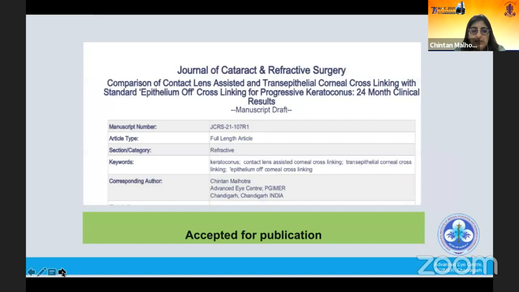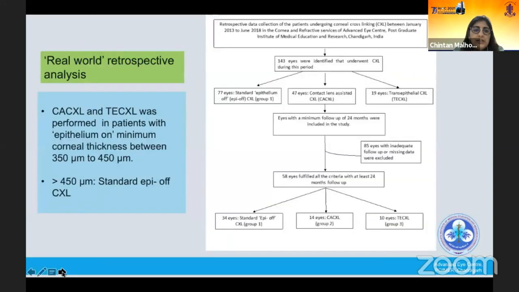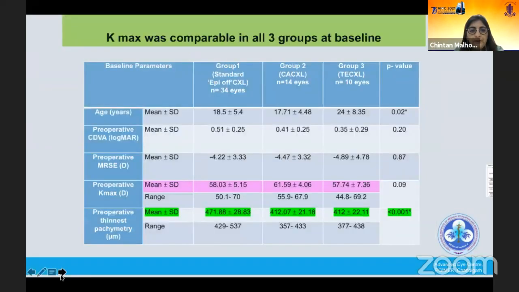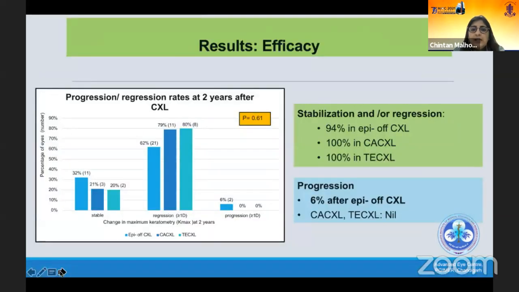with transepithelial CXL. And this is a recent study which has been just accepted last week for publication. In this, we actually compared the real world data of contact lens assisted CXL and transepithelial CXL, because these are the two techniques which I have been doing for thin corneas. And we saw that although the cornea was equally steep in both eyes and almost to the tune of 70 diopters in some patients, the results were comparable.